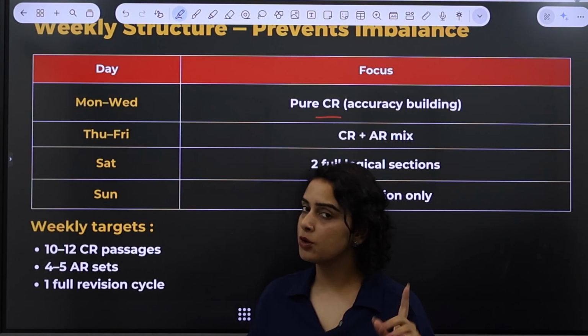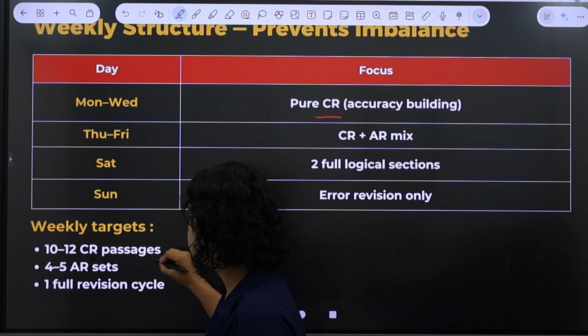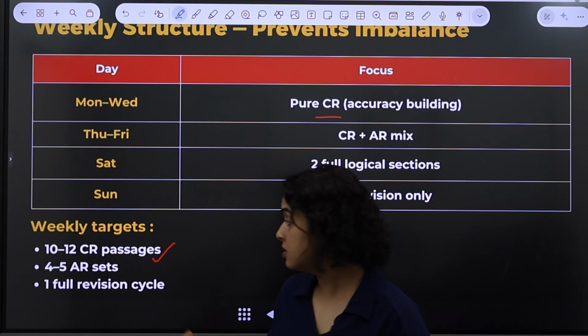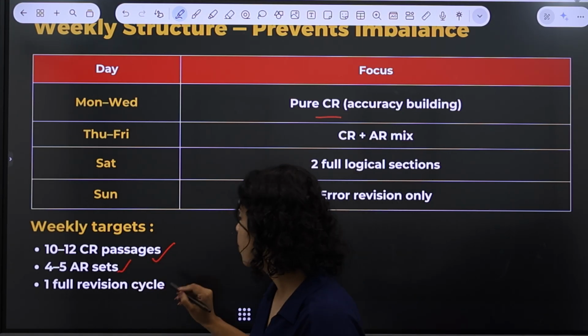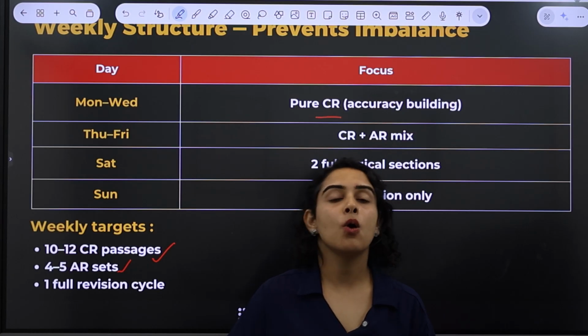Your weekly targets are going to be really simple. You have to solve at least 10 to 12 CR passages, 4 to 5 analytical reasoning sets, and at least 1 full revision cycle on Sundays.